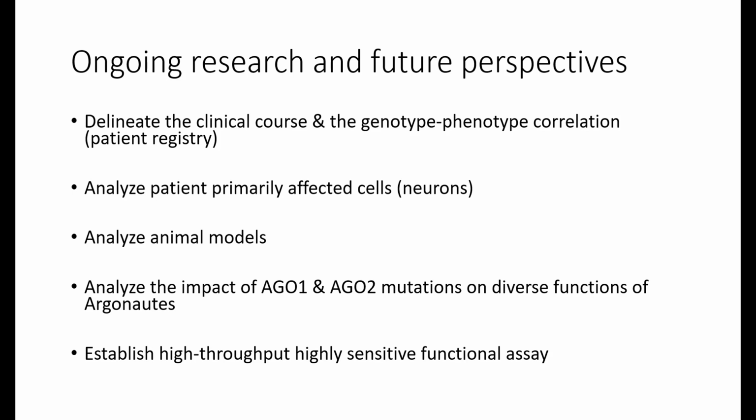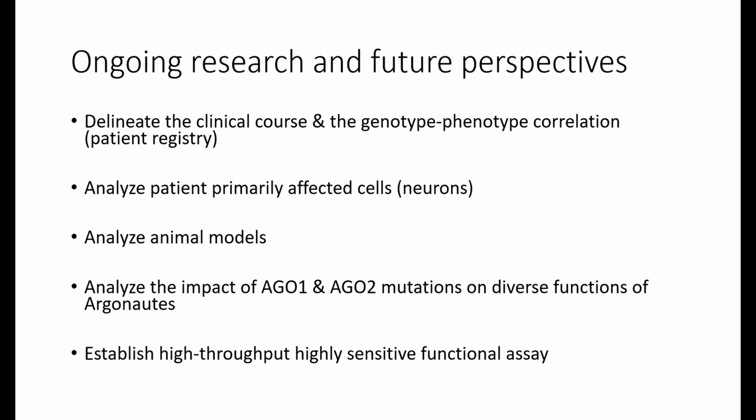The next scenario is that we want to analyze the cells of the patients which are primarily affected. These are the neurons of the patients. And obviously, we can't just take a little piece of the brain of the children. So we have to find another way to generate the neurons. I'll show you how we do it.